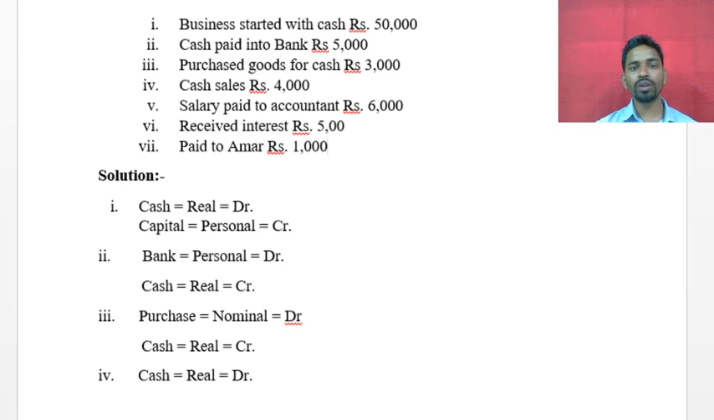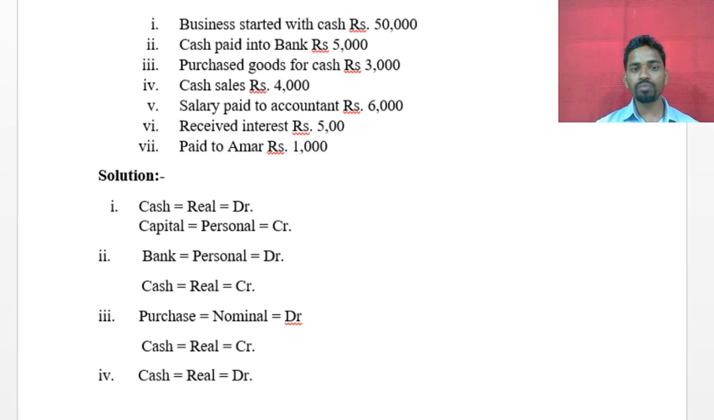First of all we have to ascertain the two accounts. Which two accounts? Cash paid, and where is it paid? Bank. So these two accounts: cash account and bank account. Now the types of the accounts: is it real or nominal? The bank is an artificial person, so it will come under the personal account. Cash is in the assets, and assets come under the real account.